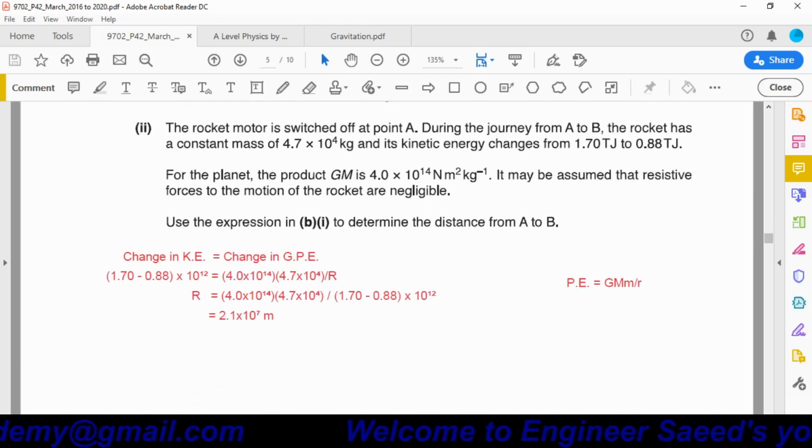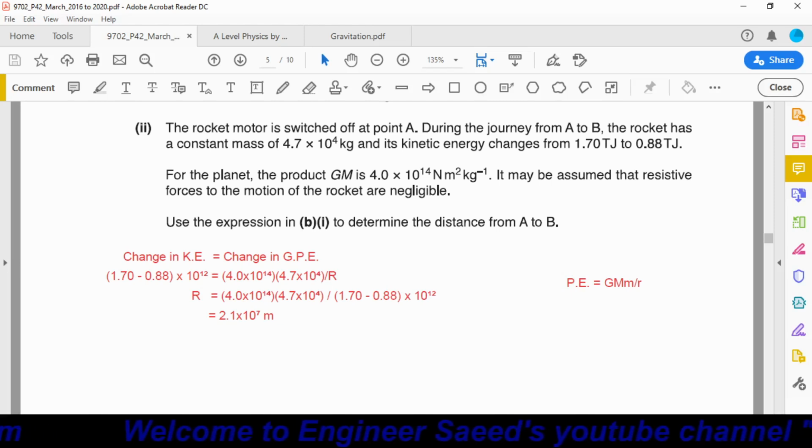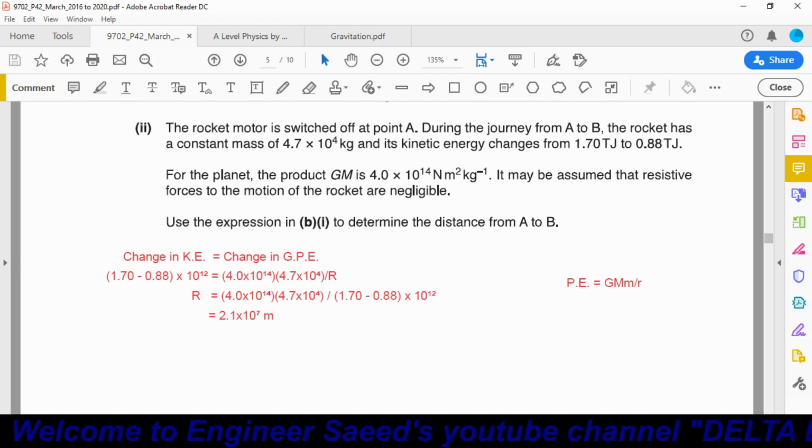Second part: the rocket motor is switched off at point A. During the journey from A to B, the rocket has a constant mass of 4.7 × 10^4 kg and its kinetic energy changes from 1.7 to 0.88 terajoule. For the planet, the product GM is 4 × 10^14 N m² per kg. It may be assumed that the resistive forces to the motion of the rocket are negligible, meaning there is no resistive force. Use the expression in B1 to determine the distance from A to B.